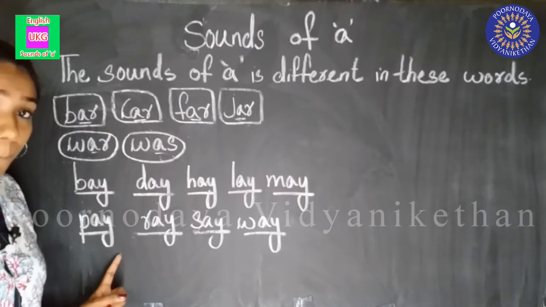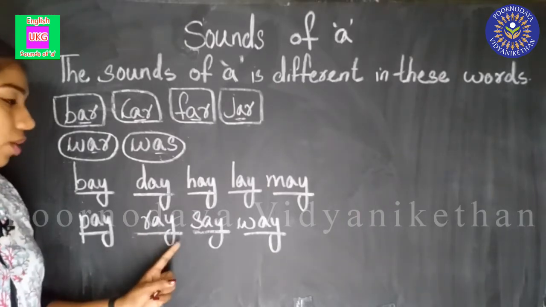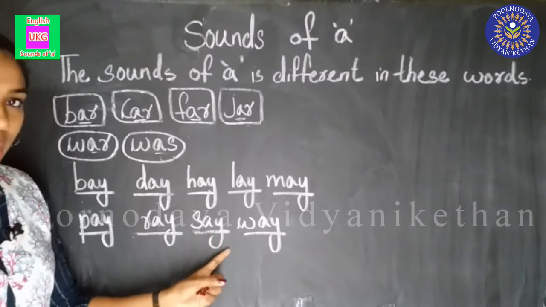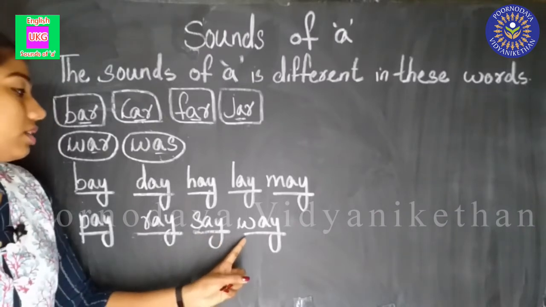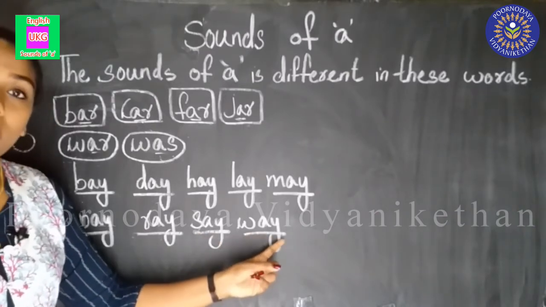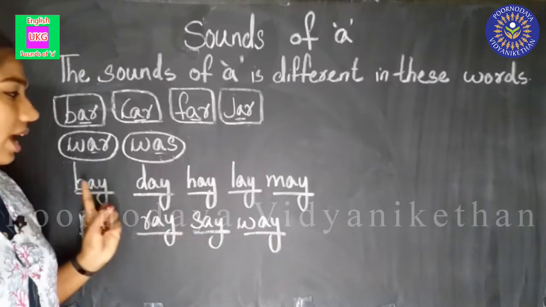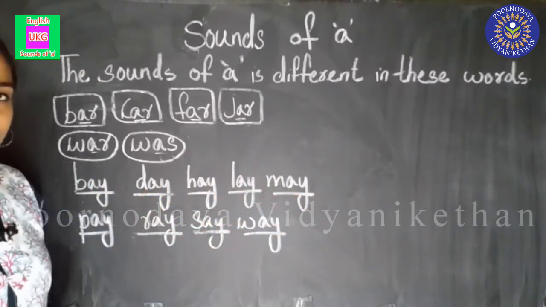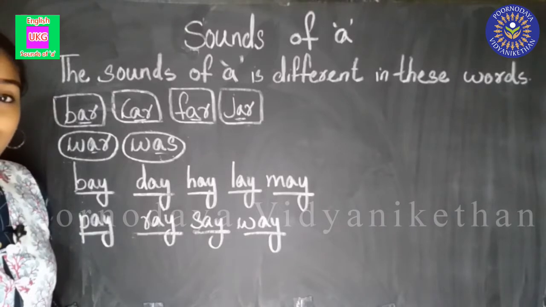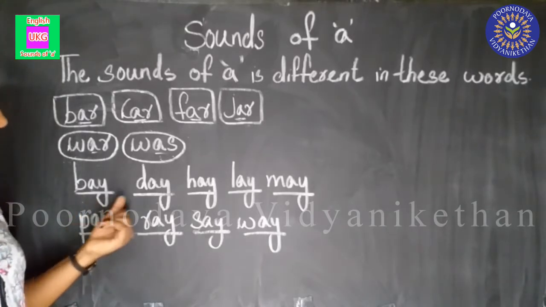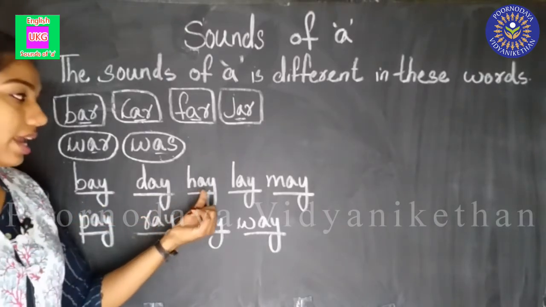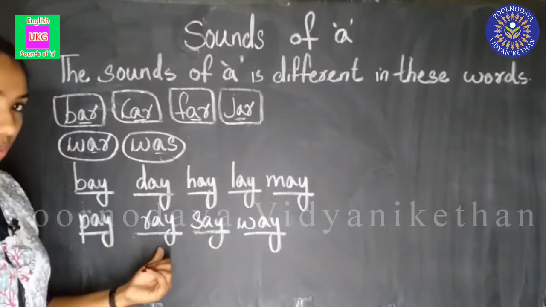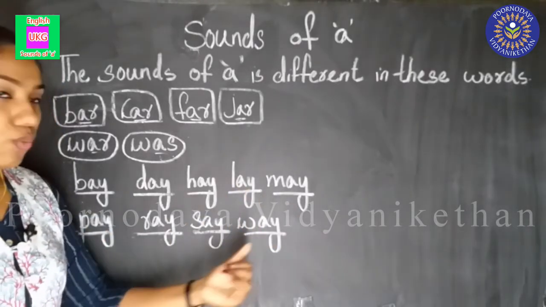P-A-Y. Pay. R-A-Y. Ray. S-A-Y. Say. W-A-Y. Way. So, can you tell me what is the sound of A in these 9 words? A sound. Bay, day, hay, lay, may, pay, ray, say, way.